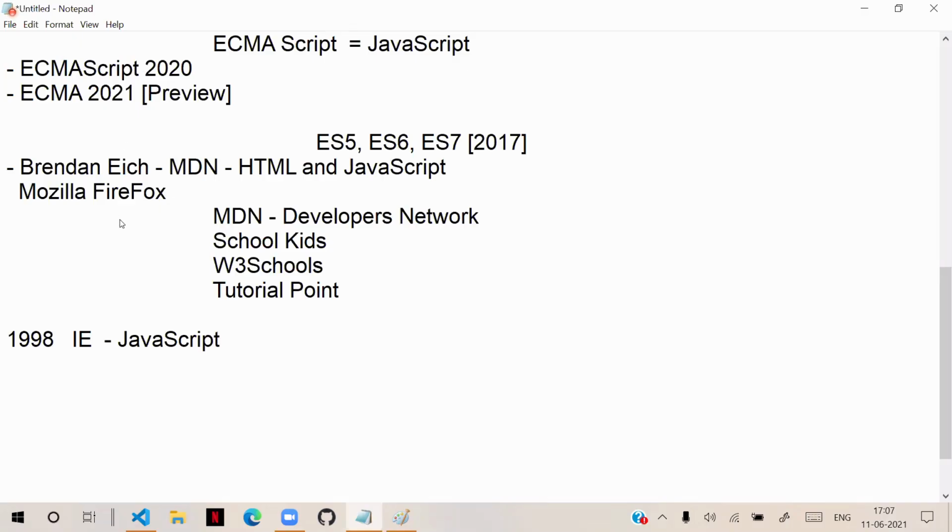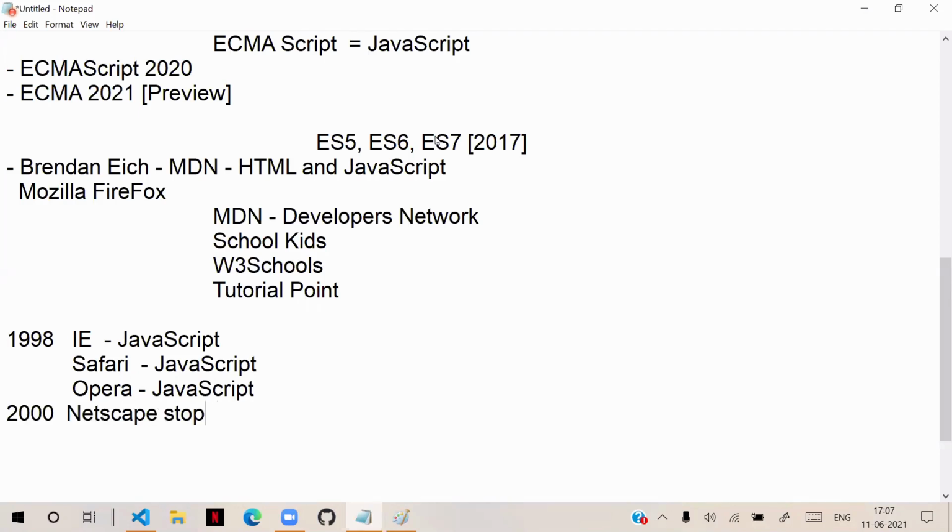Explorer uses JavaScript. And I told you that Netscape and other browsers also came. That means other browsers like Safari, other browsers like Opera. All these people were using JavaScript. But suddenly what happened is, in 2000, Netscape stopped JavaScript.